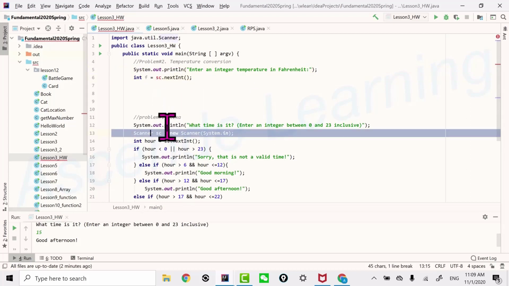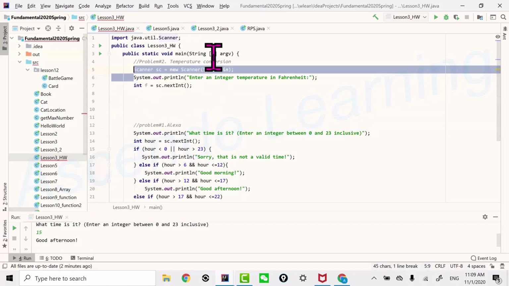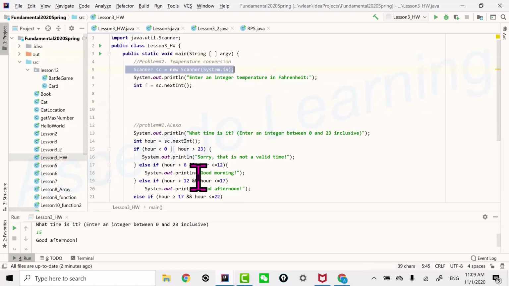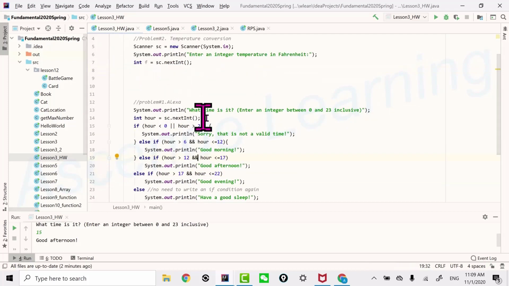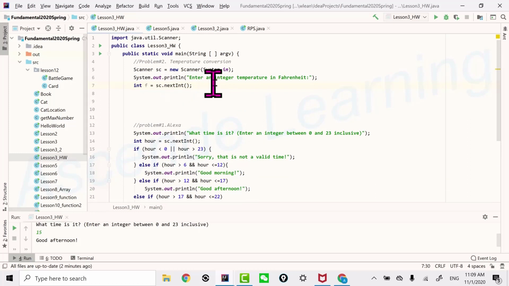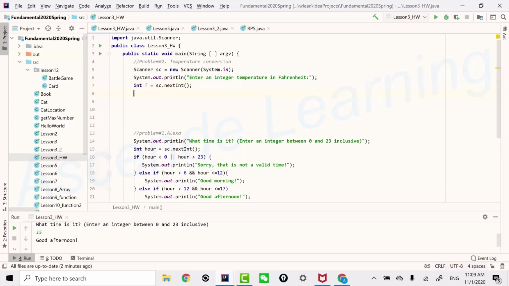If you want to use the same scanner, you just declare sc first, so that sc is available to be used in both problems.